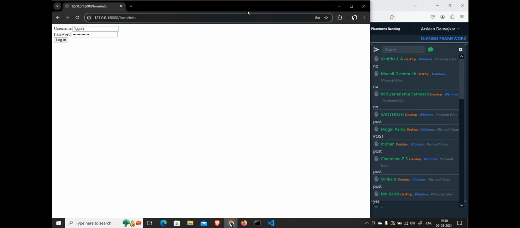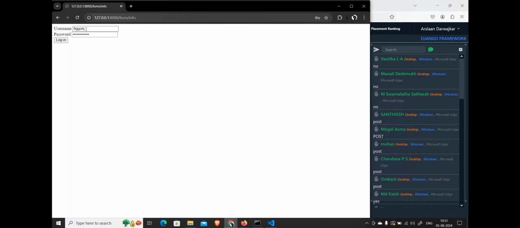Post method is not going to show you in the URL because post method is very much secure. It will not show you in any of this browser. It is directly going to submit it to our backend. But when it comes to implementing a post method with Django, Django provides us with some extra security. You will see what this security is. Let us say this form is now running on post method.